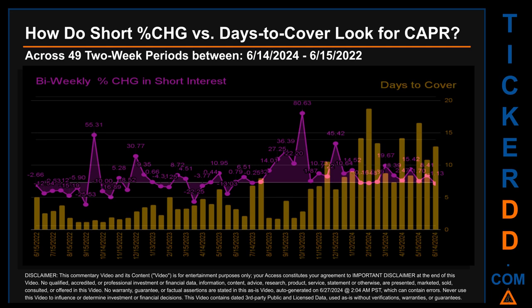Other interesting data points include: the largest percentage increase in short interest was 80.63%. The largest percentage decrease in short interest found across those 49 2-week snapshots was minus 25.53%. It occurred once on September 15, 2022 settlement date. The average days to cover was about 5.64. The biggest days to cover was 18.74, and it happened once on February 15, 2024 settlement date.